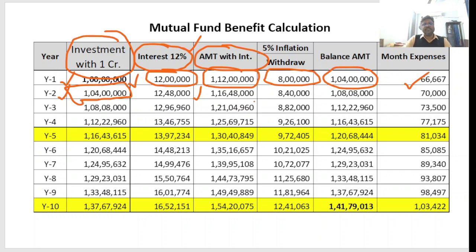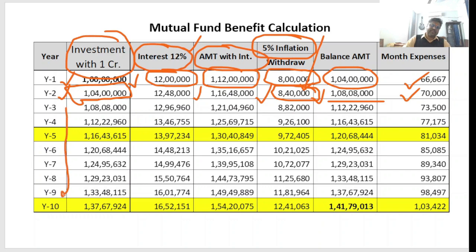So the amount with interest is 1 crore 16 lakhs 48,000, and the withdrawal amount is 8 lakhs 40,000. So next year we have to withdraw 8 lakhs 40,000. Why are we withdrawing an additional 40,000? Because of inflation. We are considering 5% inflation here. After considering 5% inflation, it becomes 8 lakhs 40,000. Now the balance amount is 1 crore 8 lakhs 8,000. How much are monthly expenses? 70,000.